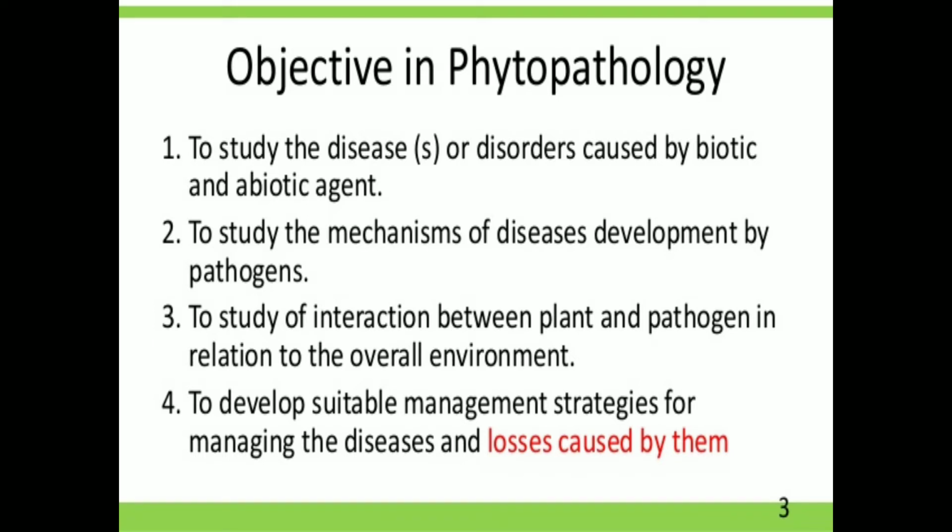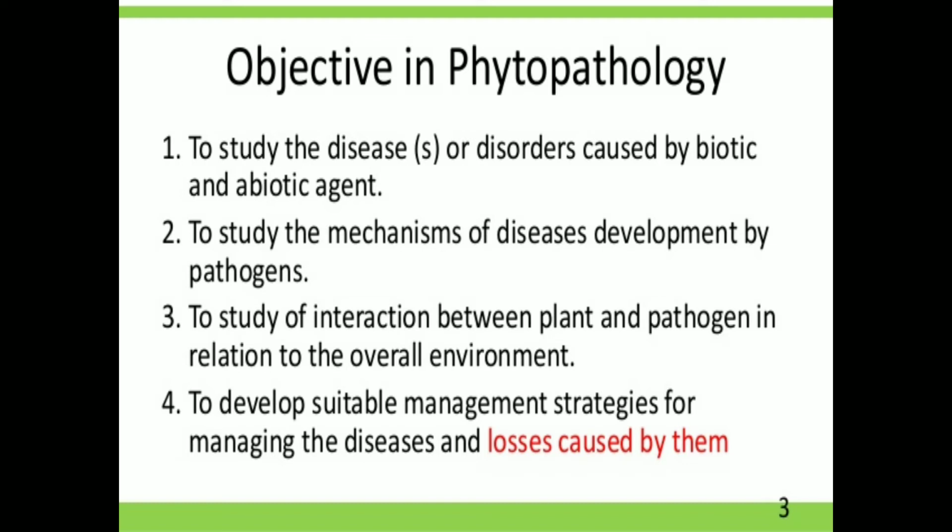Next, what are the objectives in phytopathology? The first objective is to study the diseases or disorders caused by biotic and abiotic agents. Disease is caused by biotic agents. Biotic agents mean the living things or living factors, for example fungi, bacteria, nematodes, algae and mycoplasma, which are responsible for causing disease.